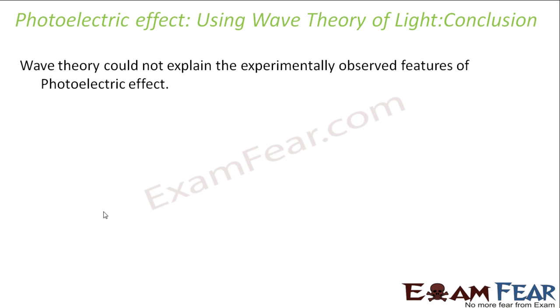So there came a twist in the story. Earlier Newton told light is of particle nature. Later these many scientists came up, they did so many experiments, and then they told it is not of particle nature, it is of wave nature. Now there was a question mark on wave nature, because wave nature was not able to explain this phenomenon of photoelectric effect. So now came back the particle nature of light.